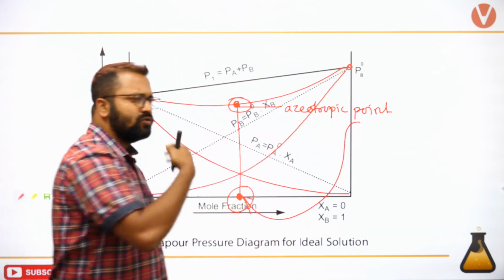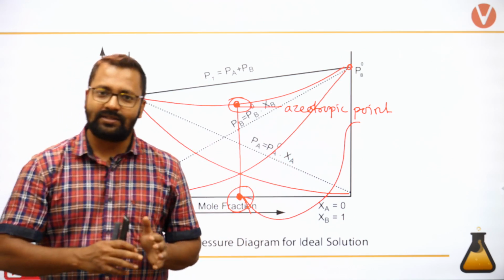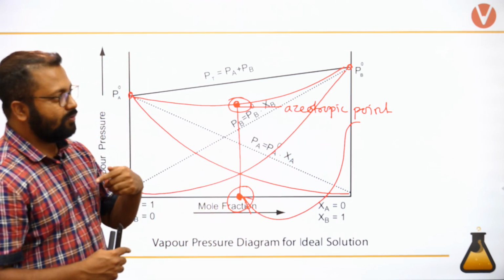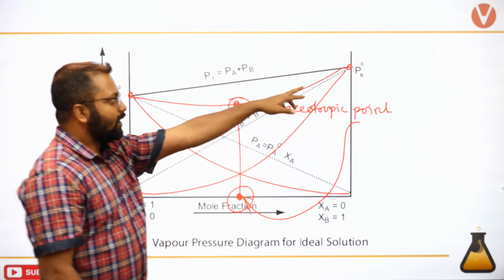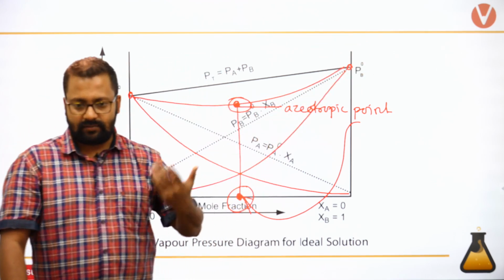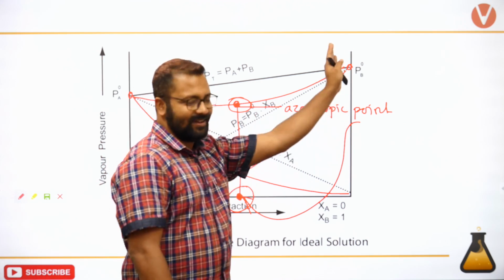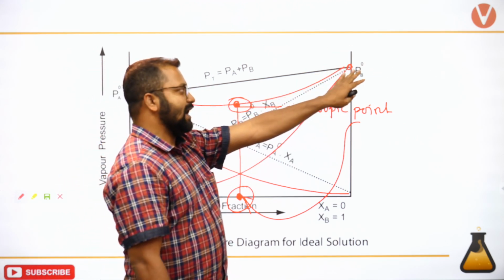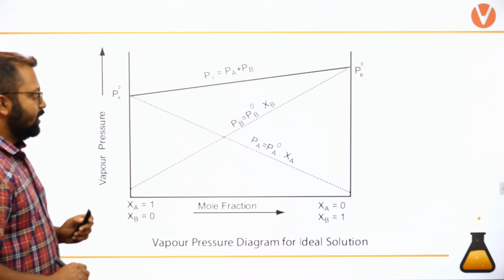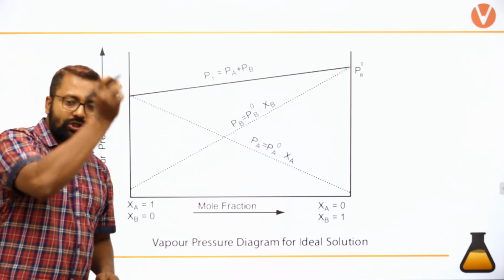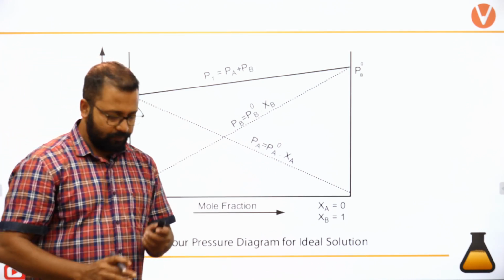B का vapor pressure ज़्यादा होगा क्योंकि उसकी volatility हो सकता है ज़्यादा है. Okay, it's quite possible कि a substance whose boiling point is less, for that its vapor pressure is higher, उसका वेपर प्रेशर ज़्यादा होता है. It's a personal characteristic. Okay, आप उसको राइट में कंसिडर कर रहे हैं इसलिए ज़रूरी नहीं है कि वो ज़्यादा है. It is not like that, but its vapor pressure is higher and its boiling point is lower. Okay, so wherever you get the minima, the composition at that point will become the azeotropic point. Okay, that will become the azeotropic point.